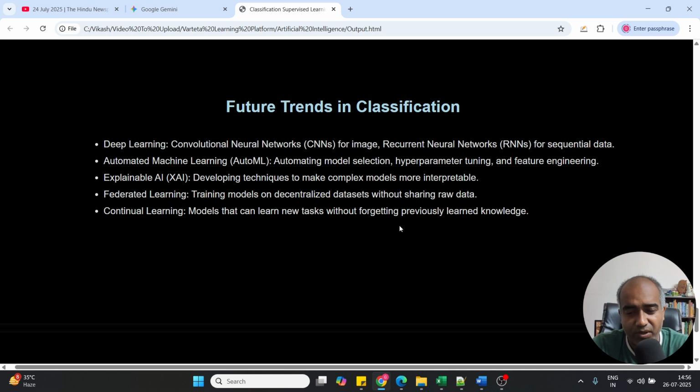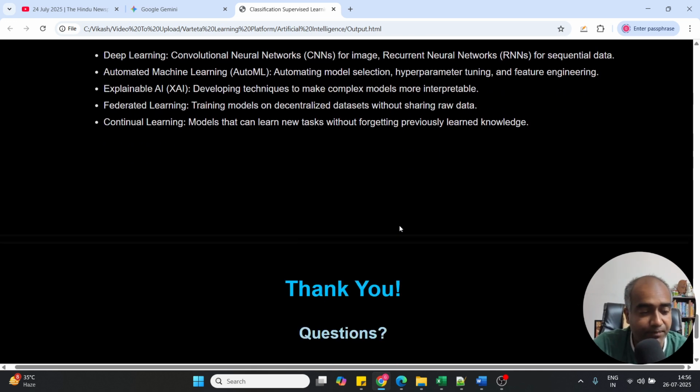We are going to do these in detail later because the video is getting longer. And there is continuous learning: models that can learn new tasks without forgetting previously learned knowledge. So these are the future trends in classification models. Based on these parameters, the models will be improved in the coming future.